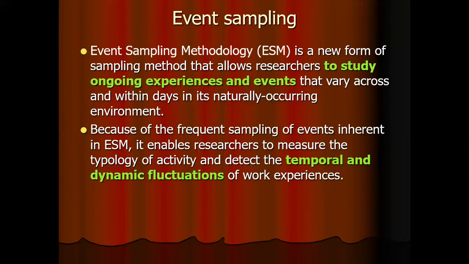Then there is another type of sampling method known as the event sampling method. It is conventionally not included in non-probability sampling methods. In the event sampling method, this method is used to study ongoing experiences and events which vary with time. It enables the researcher to measure the typology of activity and detect the temporal and dynamic fluctuations.